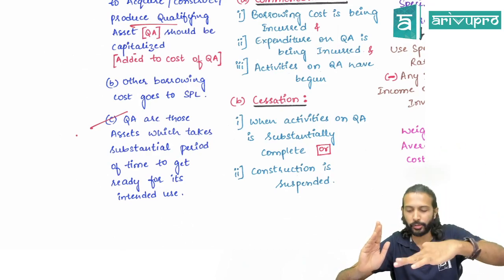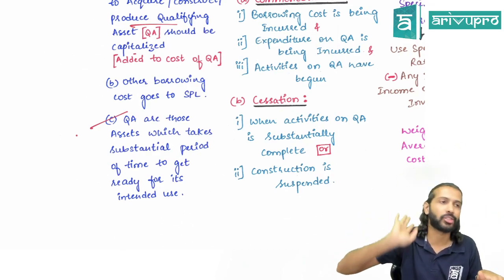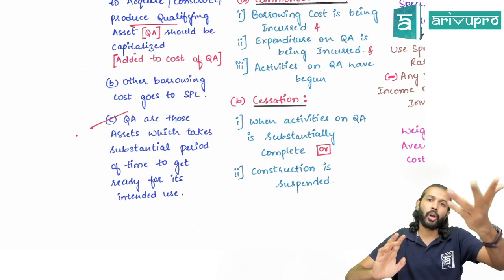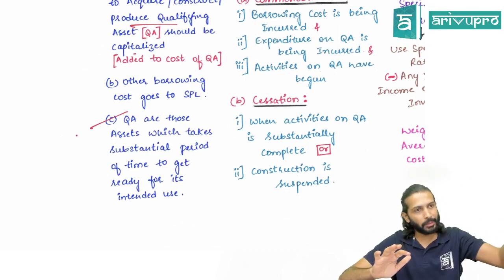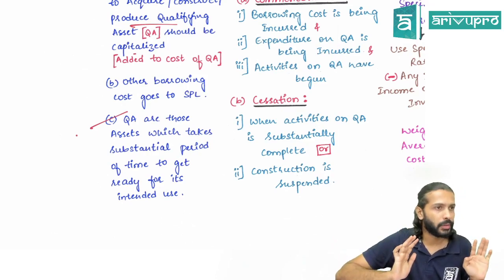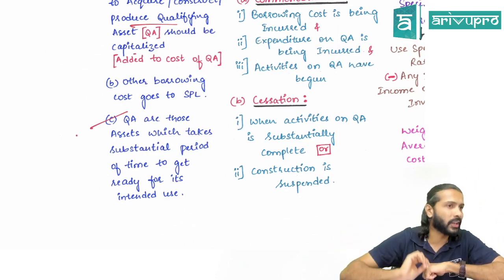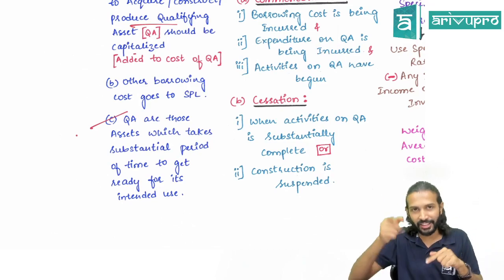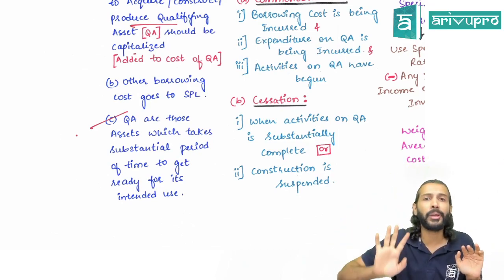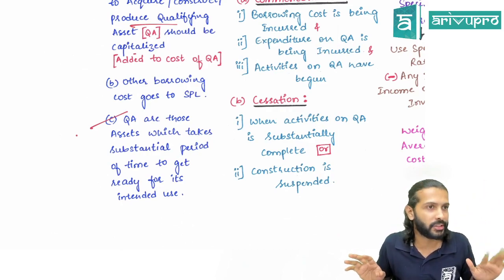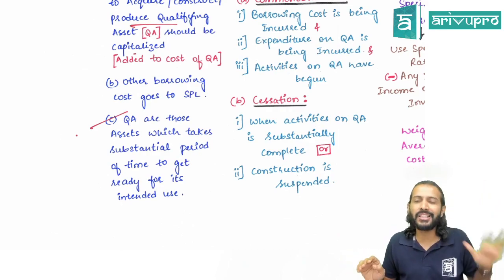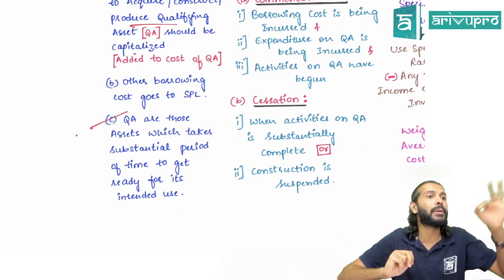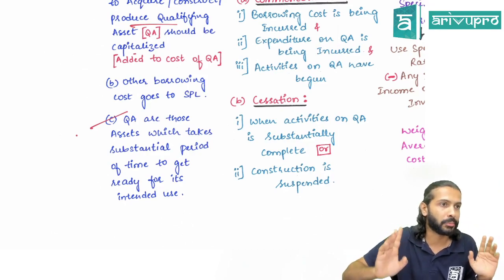What is that long period of time? They have not defined it. It is management discretion. That long period of time could be 5 months, 10 months, 14 months, 20 months, whatever. But for the Indian scenario, we have Accounting Standard 16. I don't know whether you have studied this; it's not relevant for your ACCA exam. If you have studied it in your BCom, AS 16 deals with borrowing cost in India. AS 16 says ordinarily a period of 12 months is taken as a substantial period of time. That is in the Indian book.